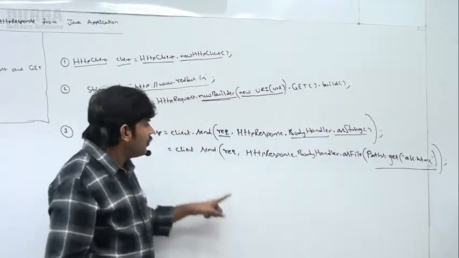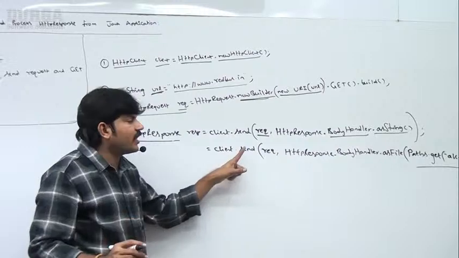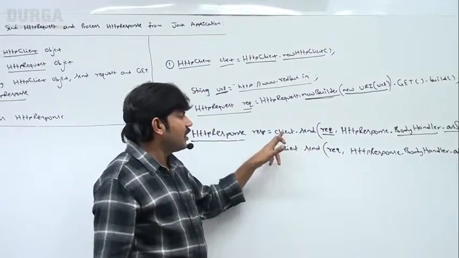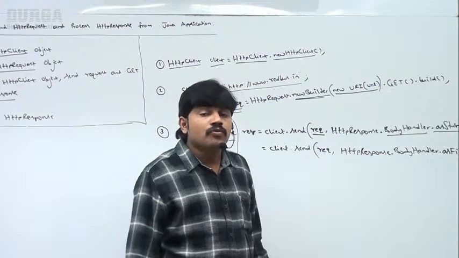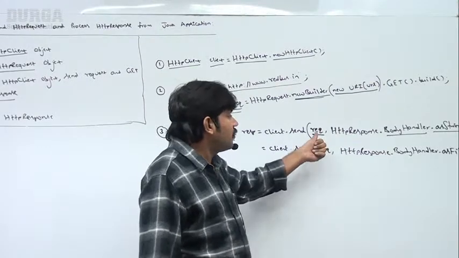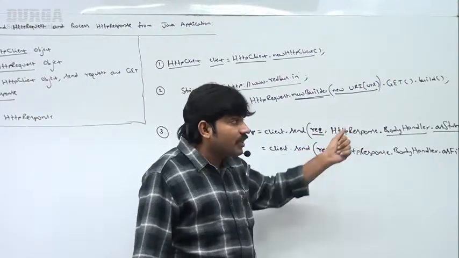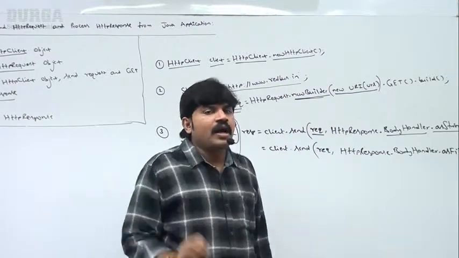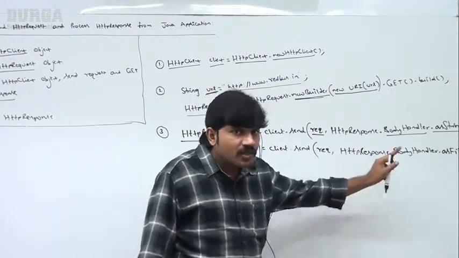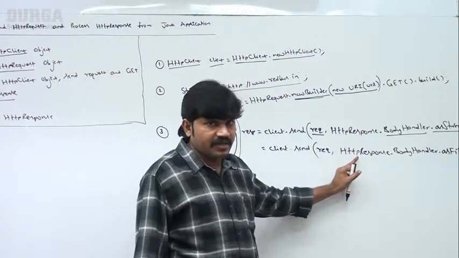Okay, so this is the way you can send the request. Very simple, sir. HttpClient contains the send method or sendAsync method, which takes two arguments. The first argument is the request. The second argument is how to handle the response: do you want to handle it as a string, or write it to a file, like we have discussed. Clear for all of you?